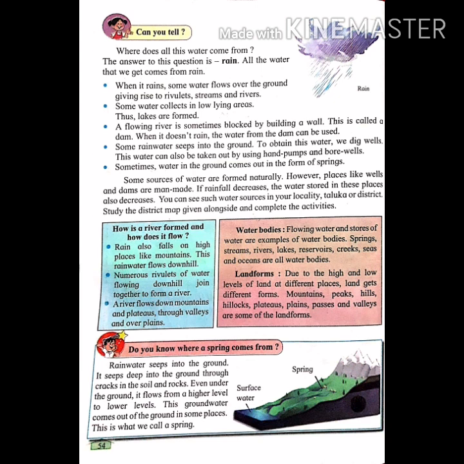On page 54, with the help of a picture, they have explained to us from where a spring comes. Children, rainwater seeps into the ground. It seeps deep into the ground through cracks in the soil and rocks.